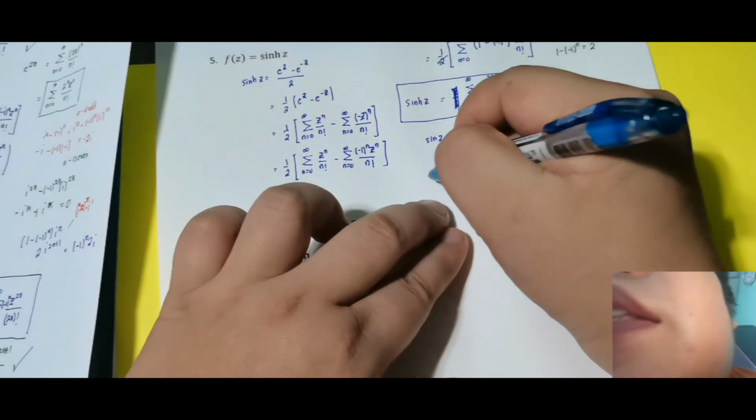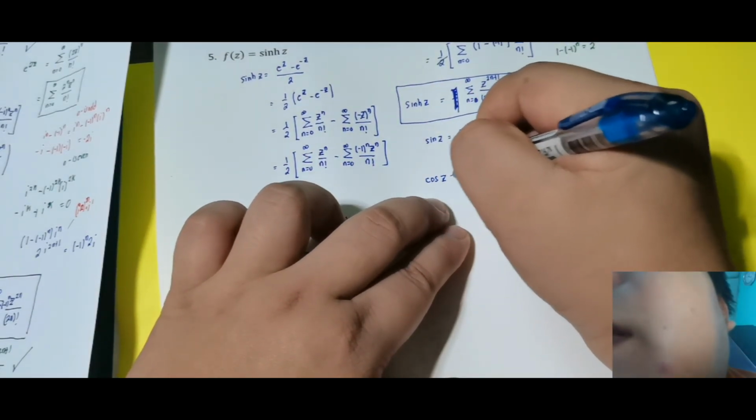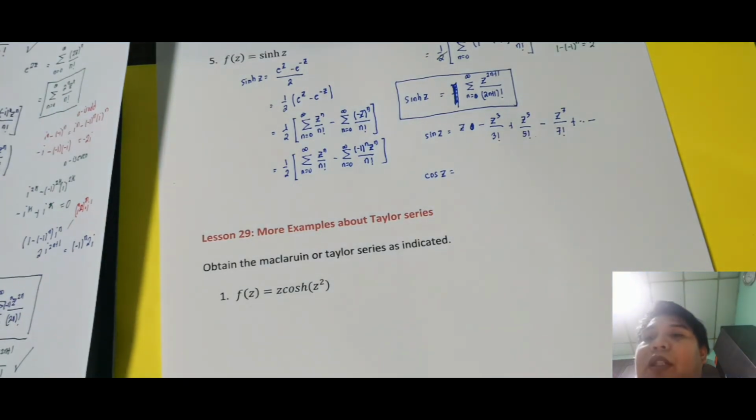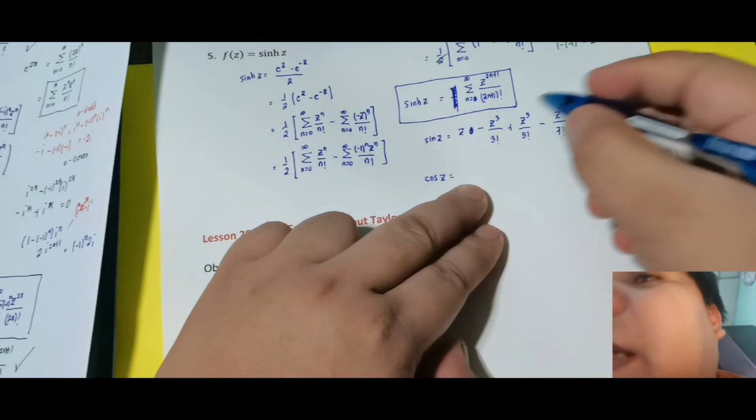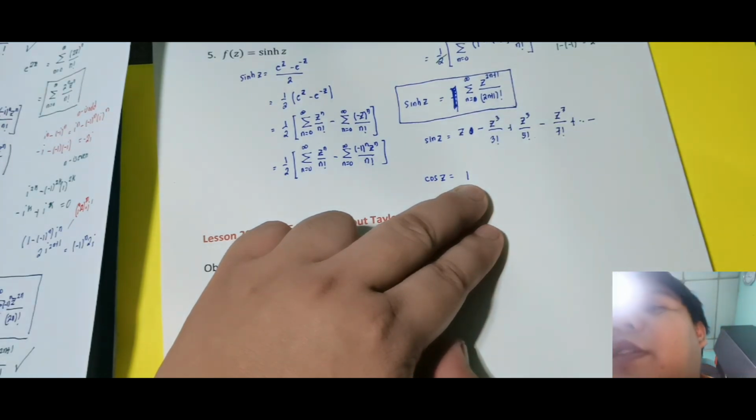For cosine, it is the opposite. For cosine z, first, for n equal to 0, of course it is still positive, and that is 1, because z raised to 2 times 0 is 1, and 2 times 0 factorial is 1. That is the first term.